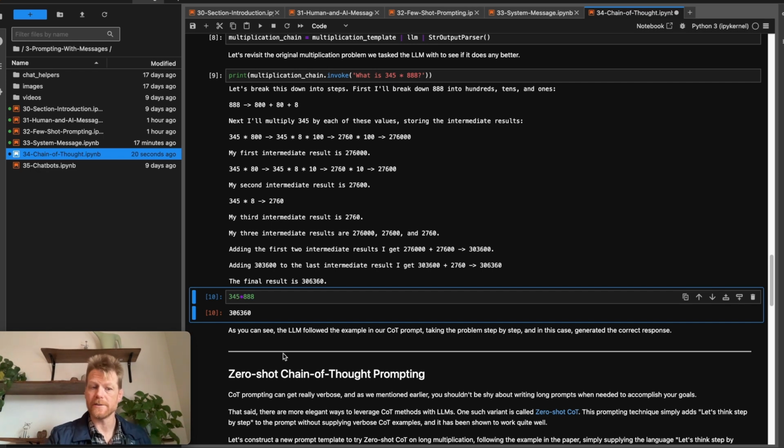So all that to be said, by using chain of thought prompting, we were able to take a model that was unable with a very naive prompt to do 3-digit multiplication and give it the opportunity to tackle the problem in smaller steps, reason about the process, and in this situation come up with the correct answer.